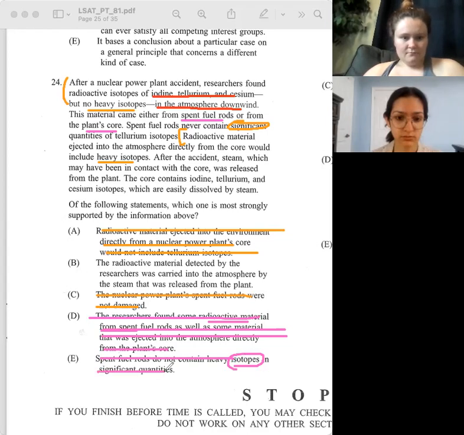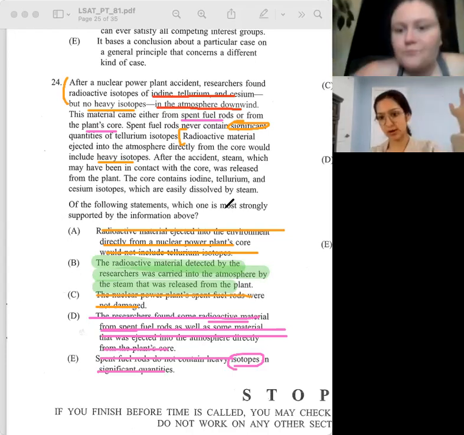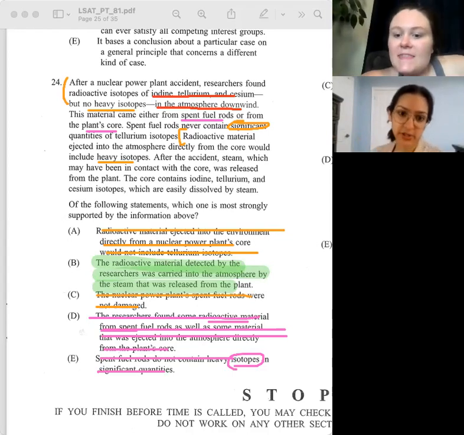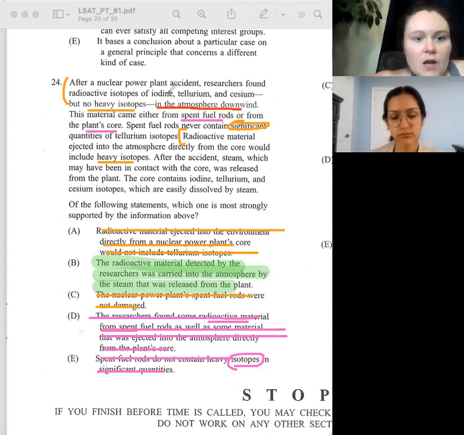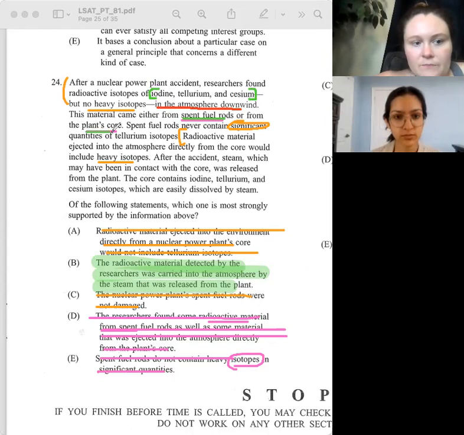So then B makes sense. And where's our support for B? At the end it says they're easily dissolved by steam. So if it's dissolved by steam, steam could have carried it, and the atmosphere downwind would have the iodine, tellurium, and cesium. We found these three things, and they either came from spent fuel rods or from the plant's core. We know the spent fuel rods never had significant quantities of T, so it couldn't have been T.